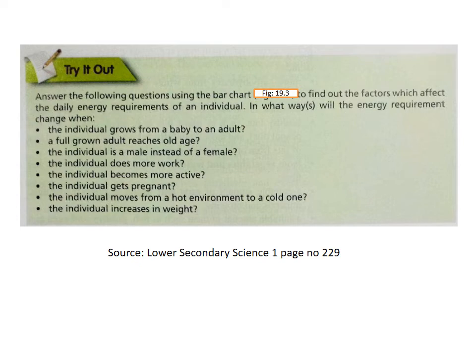So the first question is: the individual grows from a baby to an adult. As we have discussed, I will discuss a baby and a teenage boy. A baby requires less energy than a teenage boy. The energy requirement of a baby was only 4,600, whereas a teenage boy needed, I guess, 16,500, which was around 3 times the energy requirement of a baby. So what's the difference?